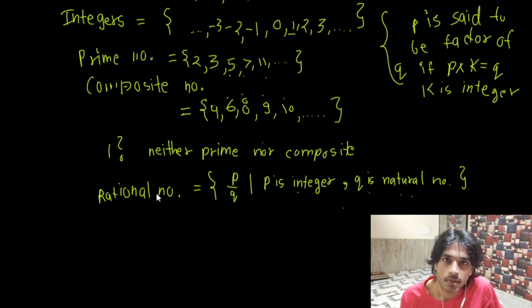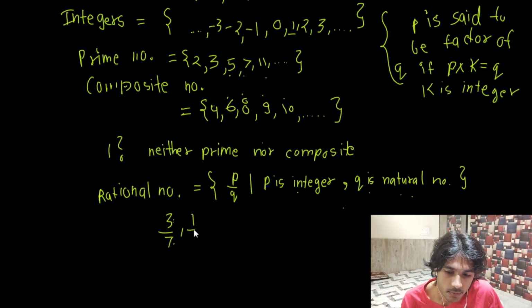So let me ask you whether these will be classified as rational numbers or not. Suppose I write 3 by, let's say, 7. So 3 is an integer and 7 is a natural number. So 3 by 7 will be what? A rational number. Now minus 1 by 2. Minus 1 is an integer, 2 is a natural number. So minus 1 by 2 is going to be what? A rational number.